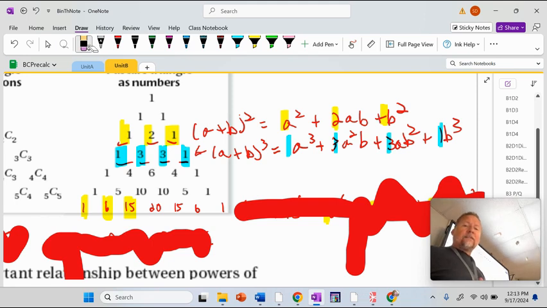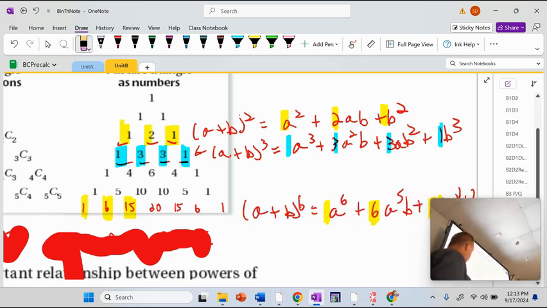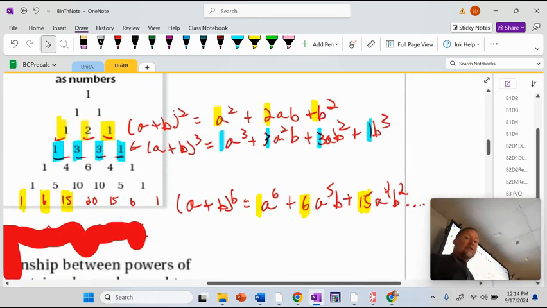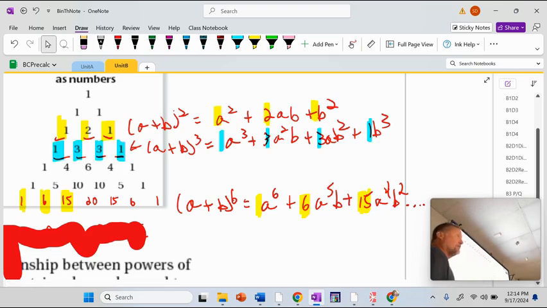But I do want you to write this because we did talk about the next row, which actually count these 1, 2, 3, 4, 5, 6. That's the 7th row of Pascal's triangle. This is how it would work if you had to take a plus b raised to the 6th. The 7th row of Pascal's triangle would be the coefficients, and this would happen. I'm not gonna make you take a plus b raised to the 6th to see this. It'd be a waste of time.